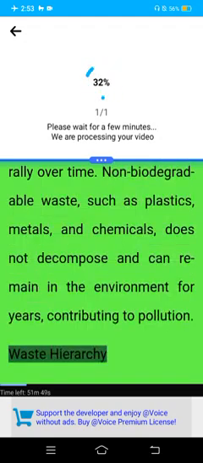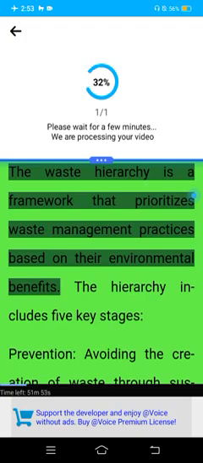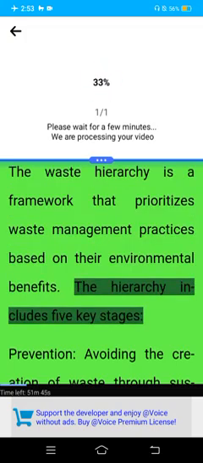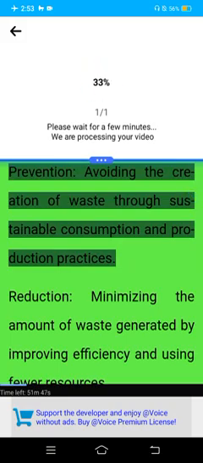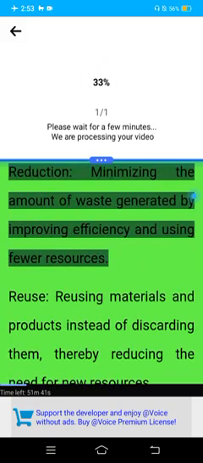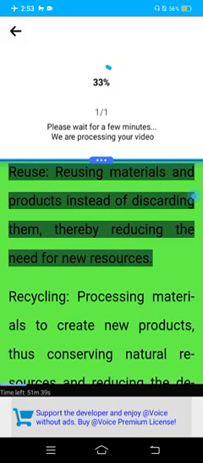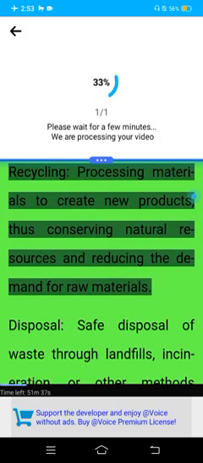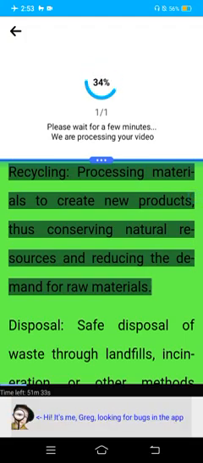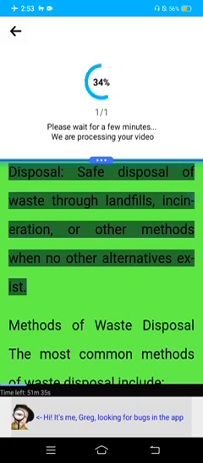Waste hierarchy. The waste hierarchy is a framework that prioritizes waste management practices based on their environmental benefits. The hierarchy includes 5 key stages. Prevention, avoiding the creation of waste through sustainable consumption and production practices. Reduction, minimizing the amount of waste generated by improving efficiency and using fewer resources. Reuse, reusing materials and products instead of discarding them, thereby reducing the need for new resources. Recycling, processing materials to create new products, thus conserving natural resources and reducing the demand for raw materials. Disposal, safe disposal of waste through landfills, incineration, or other methods when no other alternatives exist.